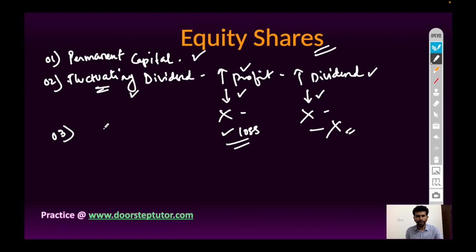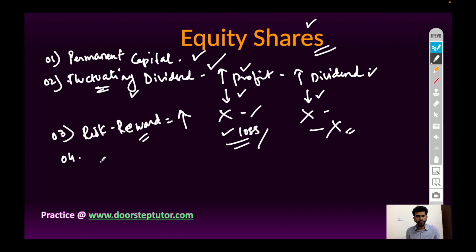Similarly, risk reward is high. The risk reward ratio is also high in case of equity shareholders because there is high risk and high reward. An equity shareholder may not get any dividend if the company is not having any profit or is in loss. So there is a high risk, and the reward is also high. If the company earns huge profit, then the shareholders will get a huge amount of dividend.